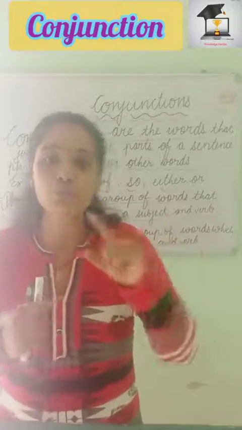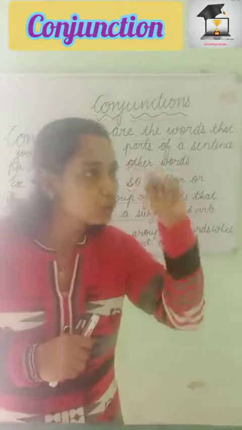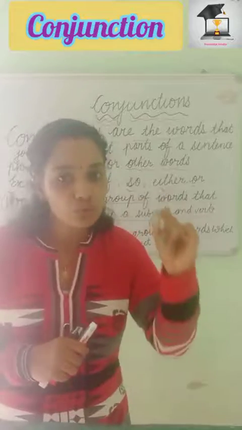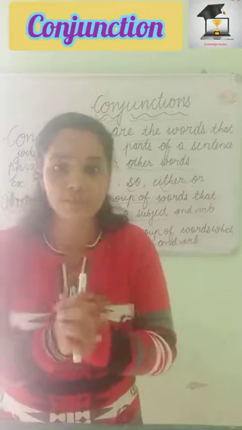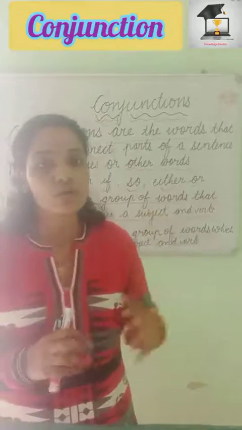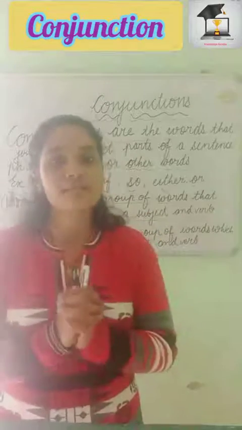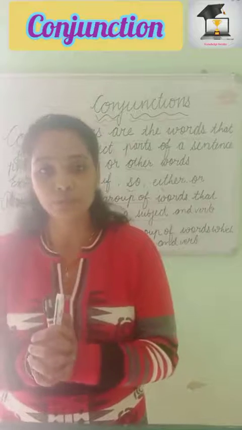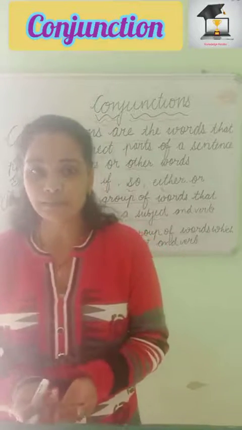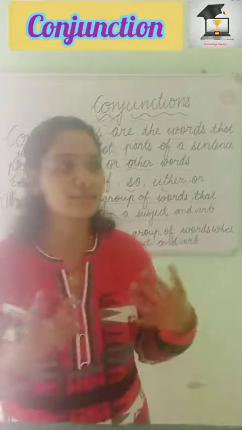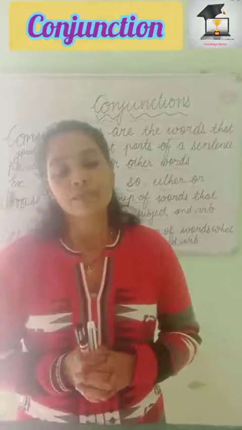It has "if you go to market." If you see here, "you" is the subject and "go" is the verb. Here the subject-verb combination is there, but it is not a complete sentence. So a clause is also a group of words which has a subject-verb combination. It may be a complete sentence, it may not be. So this is just a short definition with examples for clauses and phrases.